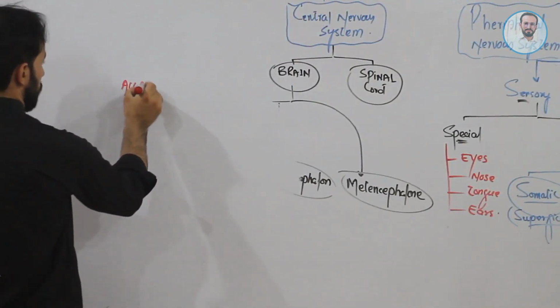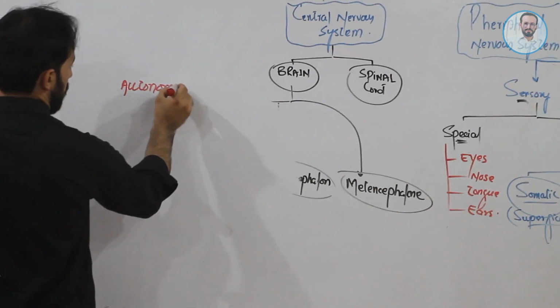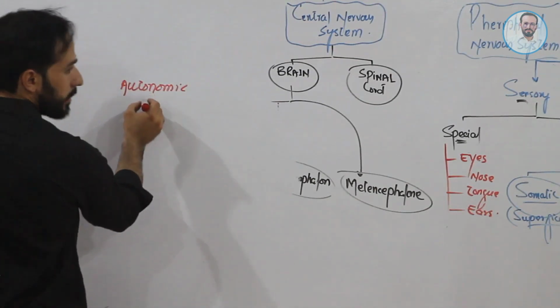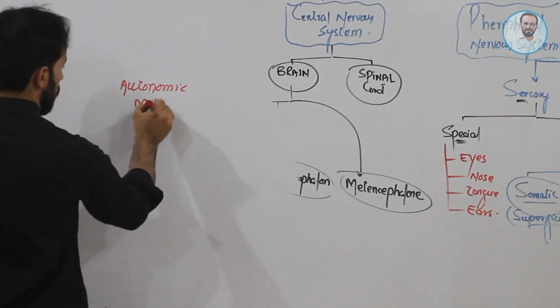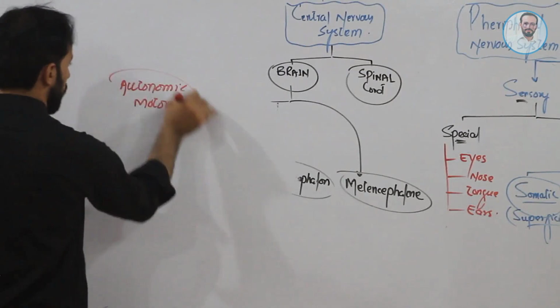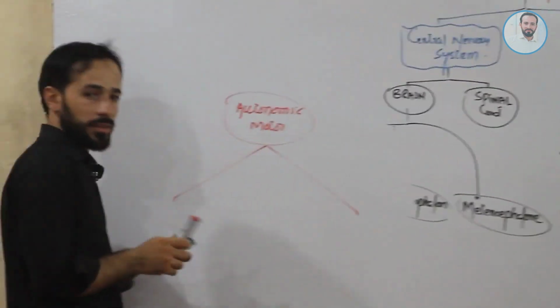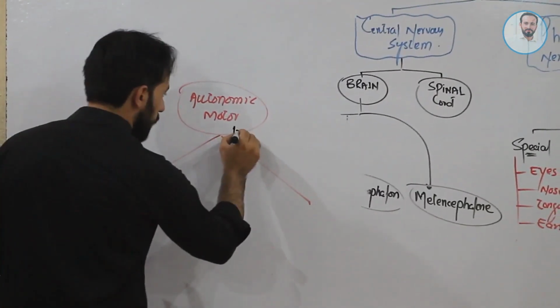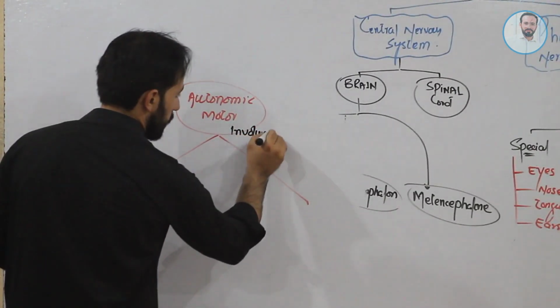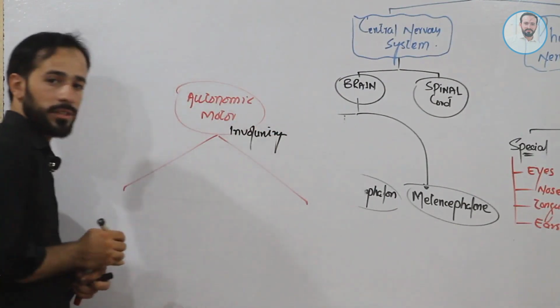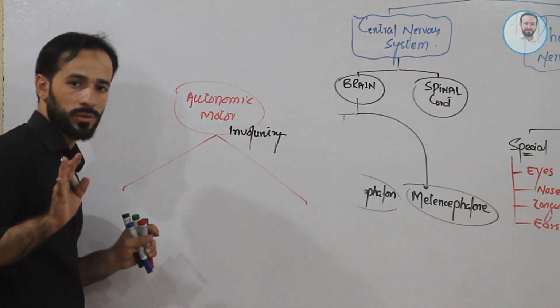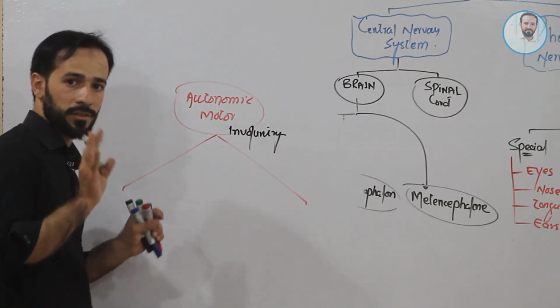Autonomic motor peripheral nervous system. So the autonomic nervous system, as I told you, is involuntary. Autonomic is involuntary, it is not in our control, right? It happens on its own.